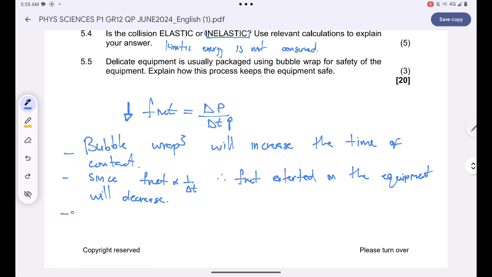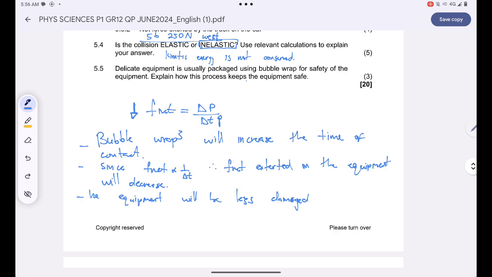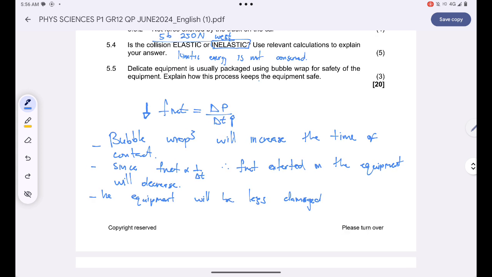Are you together? And hence our equipment will be less damaged.